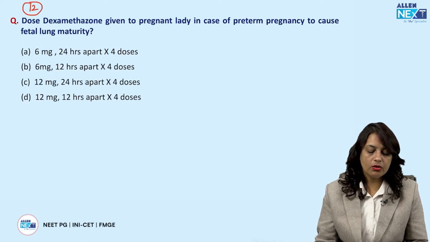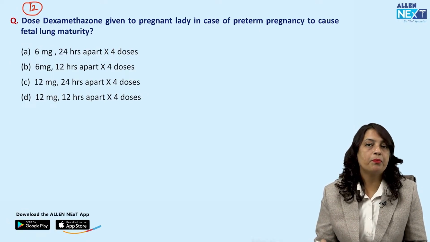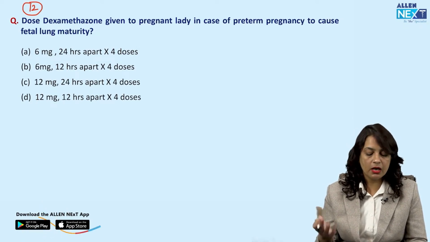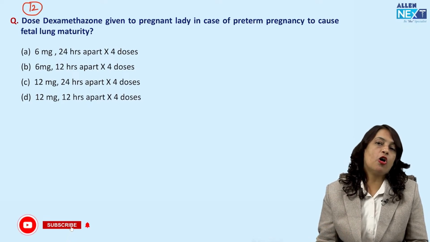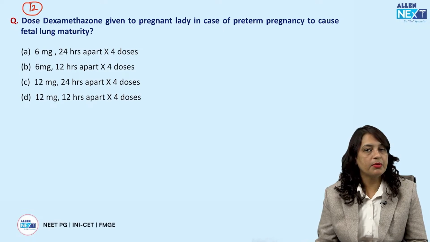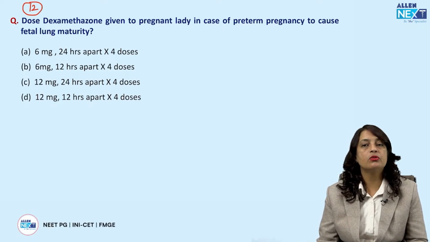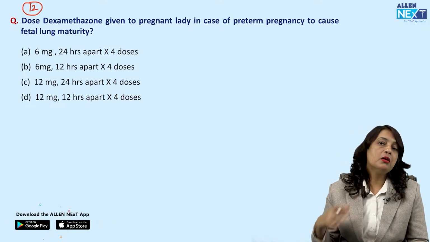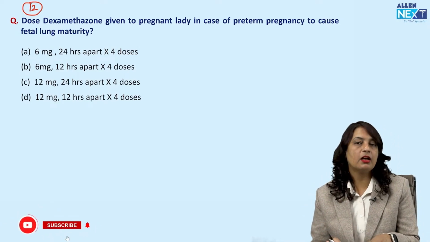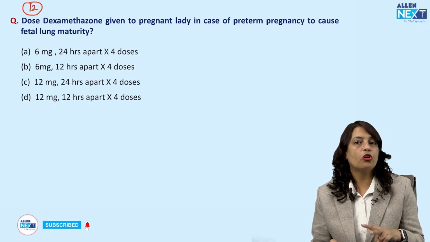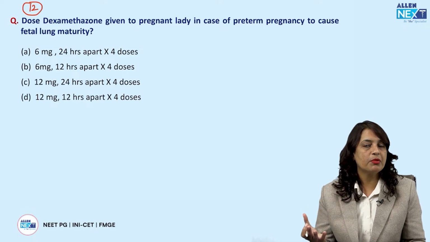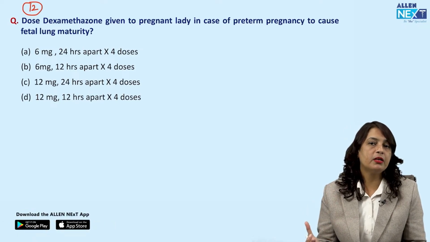Next question. What is the dose of dexamethasone given to a pregnant lady in case of preterm pregnancy to cause fetal lung maturity? So what are the options given to me? There are two types of steroids which can be given, dexamethasone or betamethasone. Betamethasone may be a better option, and the dosage is comparatively less. When you talk about betamethasone, 2 doses are sufficient to cause fetal lung maturity if you are expecting a preterm delivery.